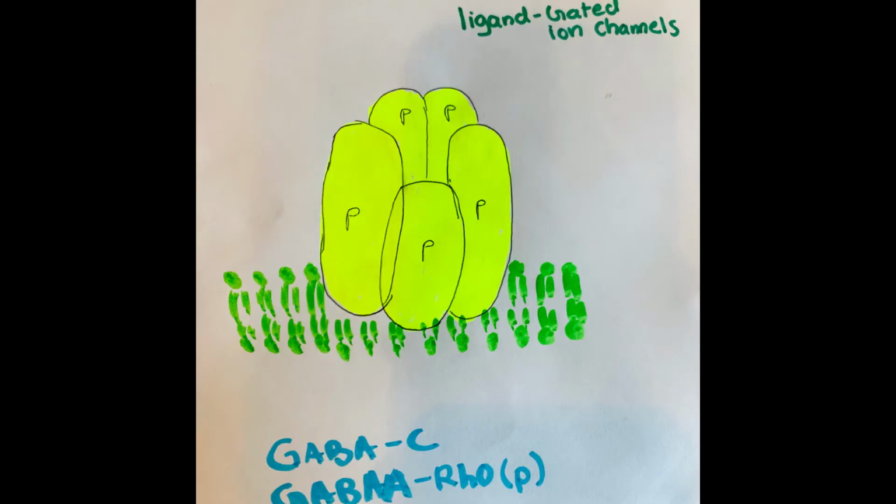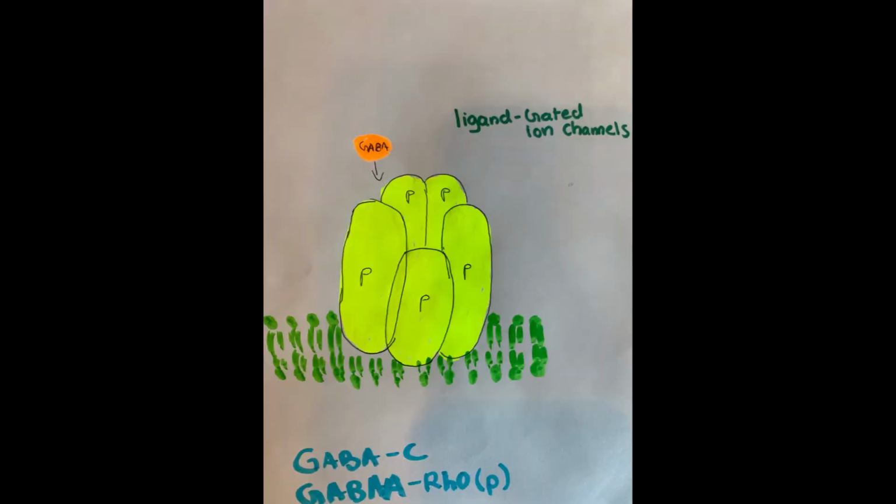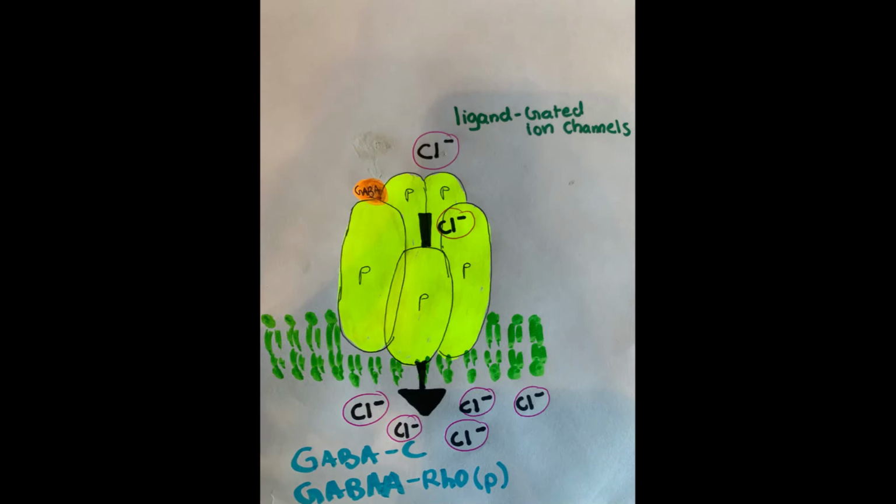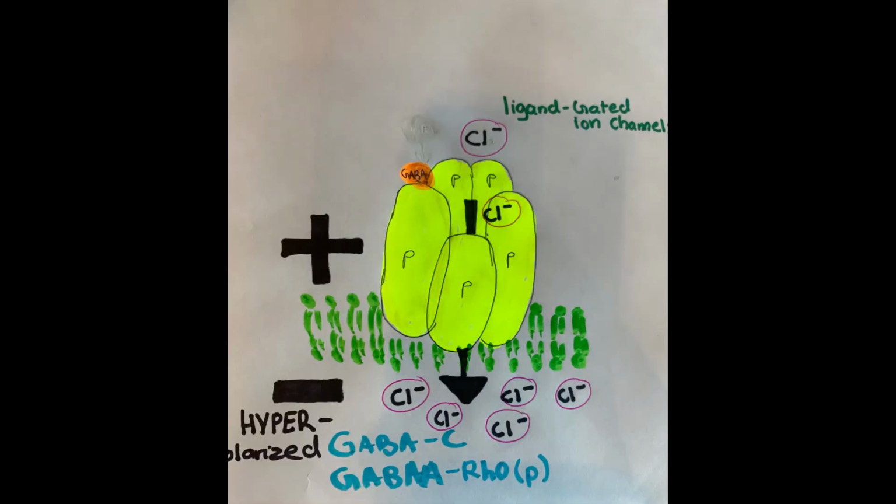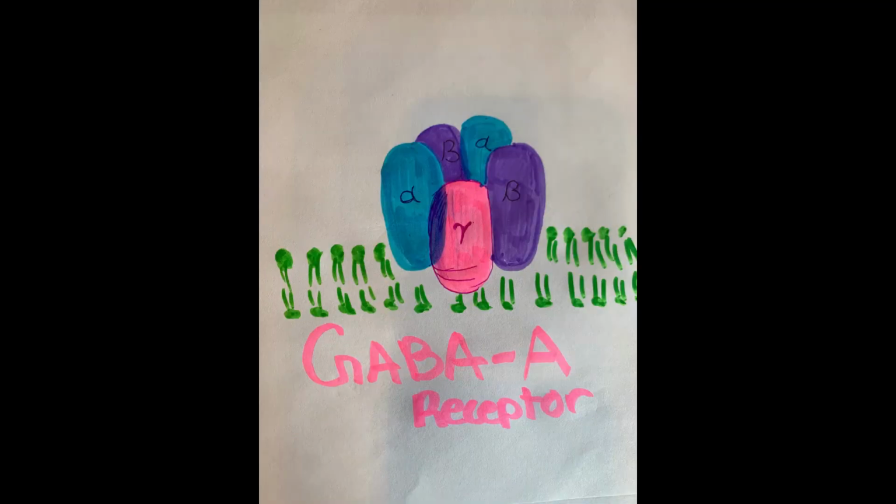The GABA C or the GABA A rho receptor is an ion-gated channel in which, when GABA attaches, it allows negatively charged chloride ions to enter the cell. This results in the cell becoming hyperpolarized, and the likelihood of an action potential happening decreases. In comparison to the GABA A receptor, the GABA C is more selective in its drug types, as well as staying open for longer and dealing with issues revolving around vision and 1-gamma.